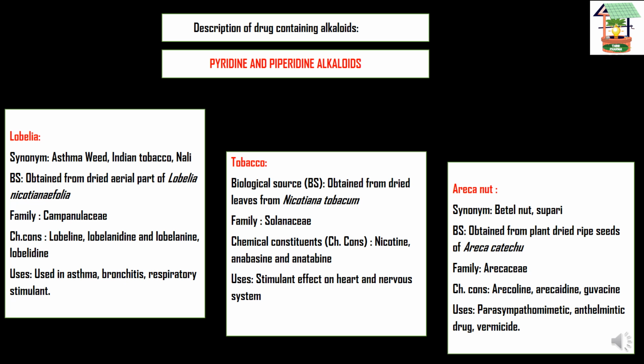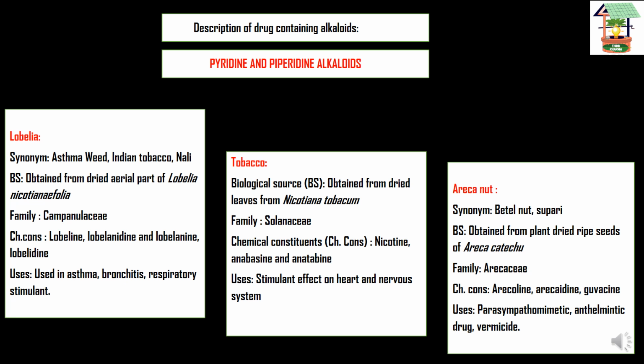Pyridine is benzene with first position N, and piperidine is a cyclohexane ring with NH. The examples are lobelia, tobacco, and areca nut.